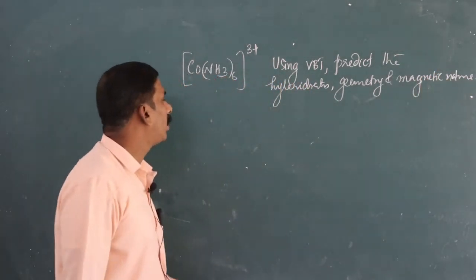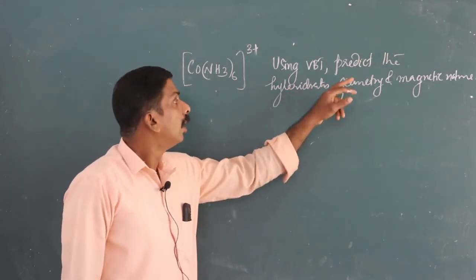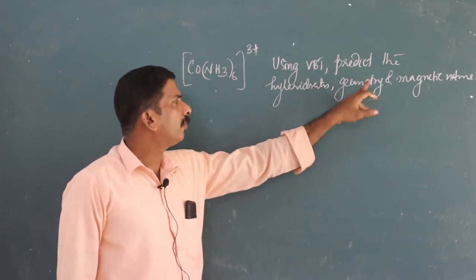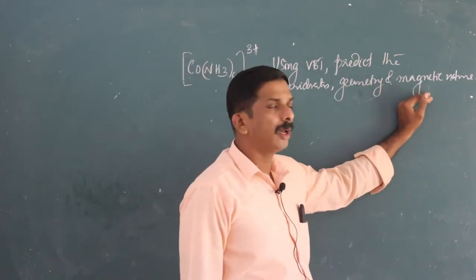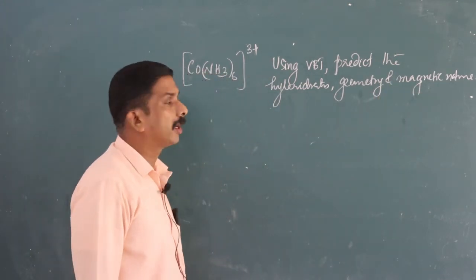First you have to identify the hybridization, and from that you can realize the geometry of that molecule. If it contains paired electrons, it is diamagnetic, and if there are unpaired electrons, that complex becomes paramagnetic.